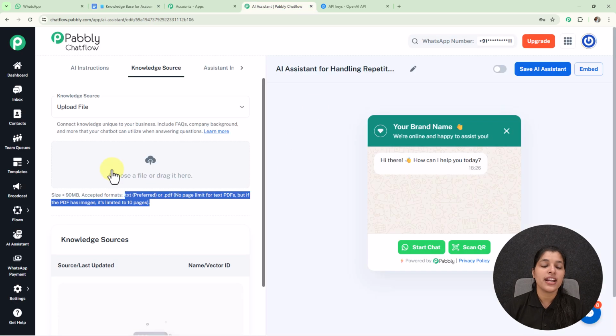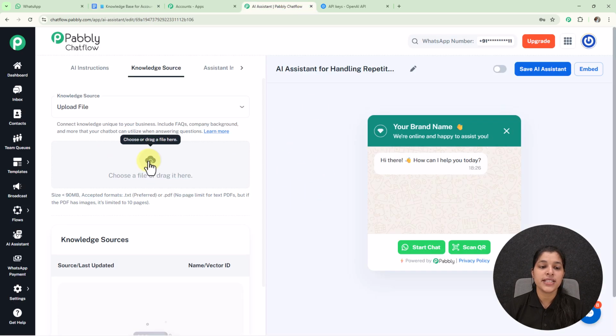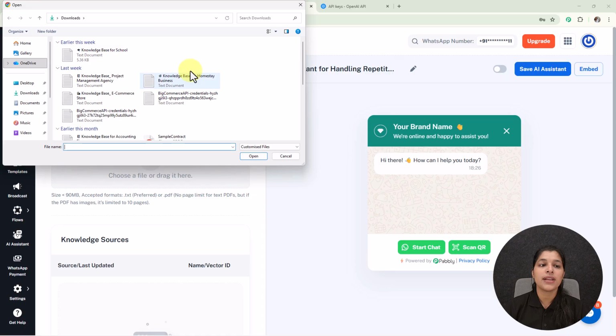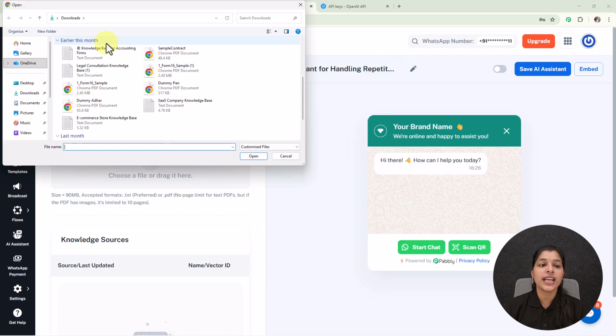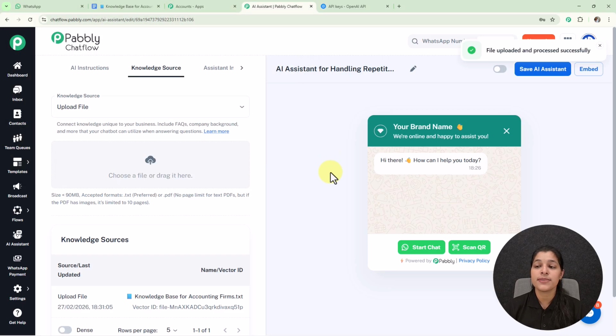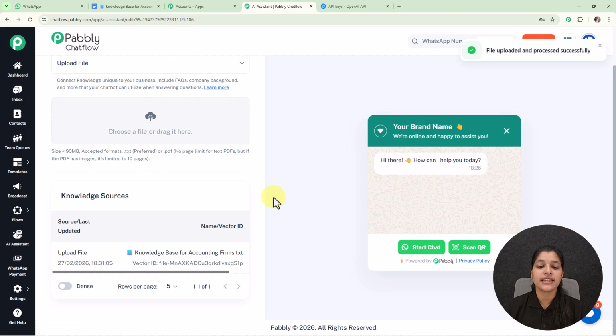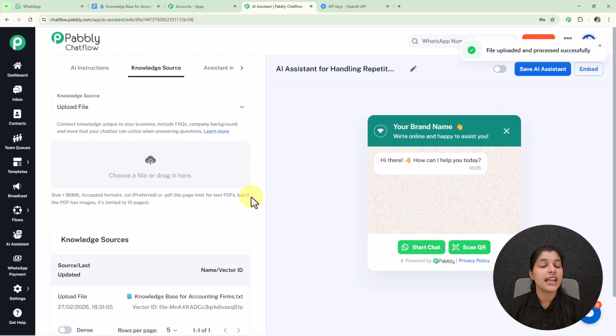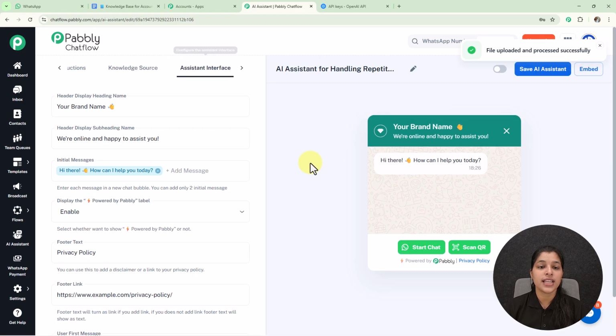assistant. So here I am going to upload it by simply selecting this button, and here I am landed to my download section where you can see this knowledge base for accounting firms which I am going to upload. And here you can see my file has been uploaded successfully, and we are getting the name and the vector ID. Now let's move on towards our next tab, that is assistant interface, and configure it.